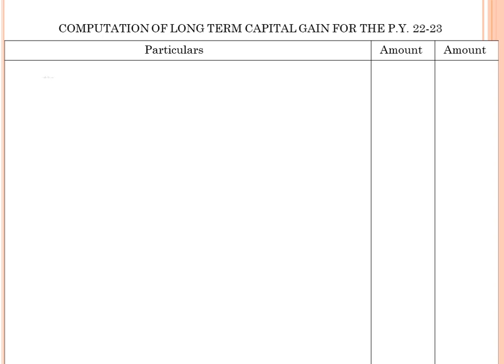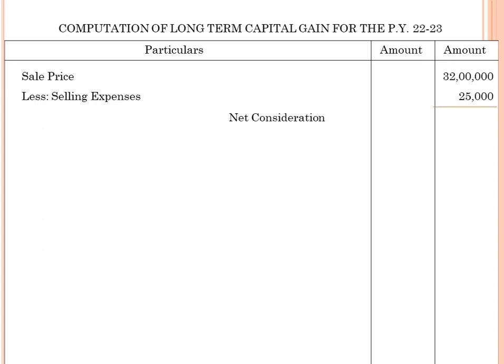The format starts with selling price. Sale price given is 32 lakhs, less selling expenses 25,000. The balance we call net consideration. How much? 31,75,000. Followed by, less, indexed cost.